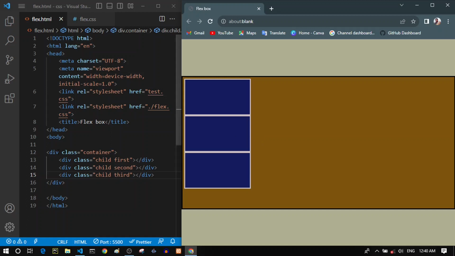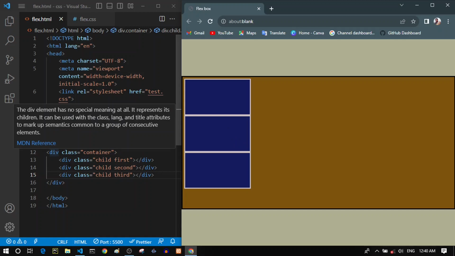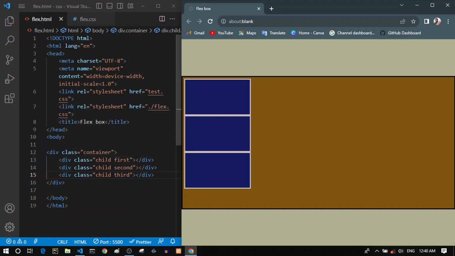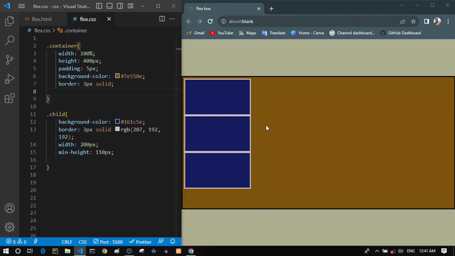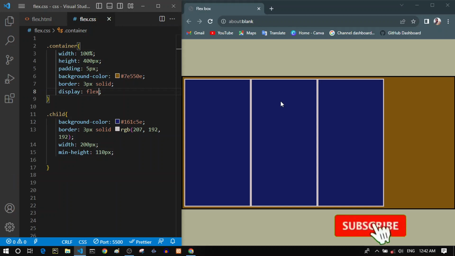As you can see here, I have a div with a class of container, and inside this div I have three other divs with a child class and also first, second, and third classes. Until right now, they have nothing to do with FlexBox, but we are about to change this container to a flex container instead of being a regular container. As you can see here inside my CSS code, I have my container div selected. For changing this container div to a FlexBox container, the only thing that we need to do is just set its display property to flex.